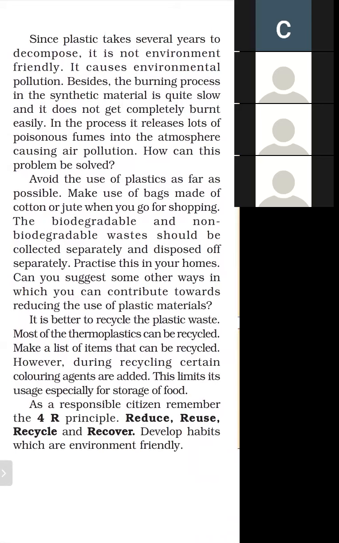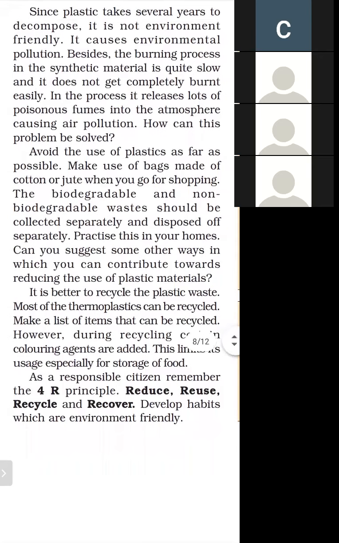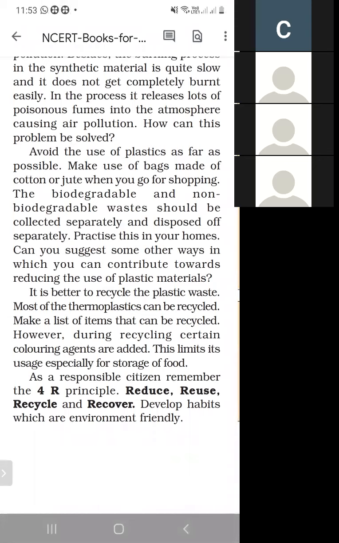First is avoid the use of plastic, use bags of cotton or jute, and next is to use two types of dustbin, first for biodegradable waste and next for non-biodegradable waste. It is better to recycle plastic waste. Most thermoplastics can be recycled. Make a list of items that can be recycled. However, during recycling, certain coloring agents are added. This limits its use, especially for storage of food.